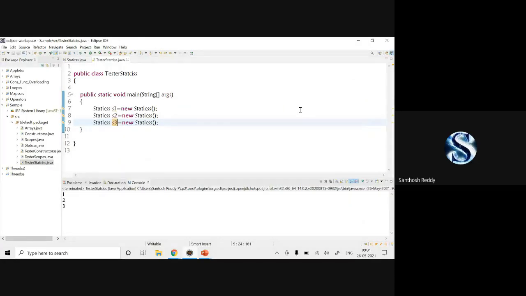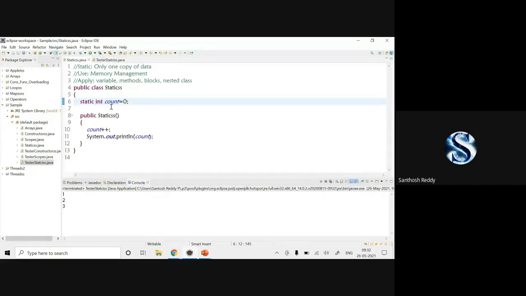Does anyone have doubts in the static keyword? Is it clear for everyone? Say yes or no. Hope everyone has understood.